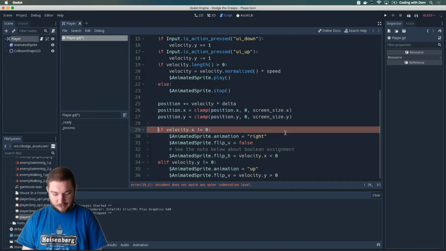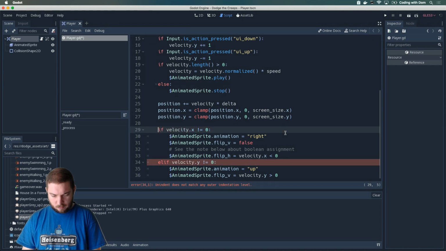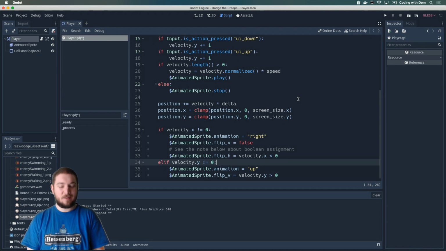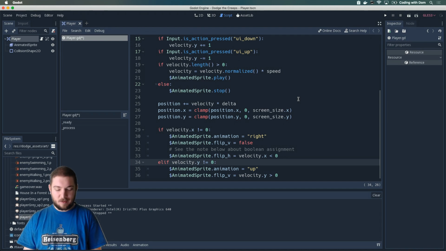Again, this is going to complain about indentation. Seriously. Why? I don't understand this. Finn, you seem to know what you're talking about. You have any idea why this indentation thing is happening?